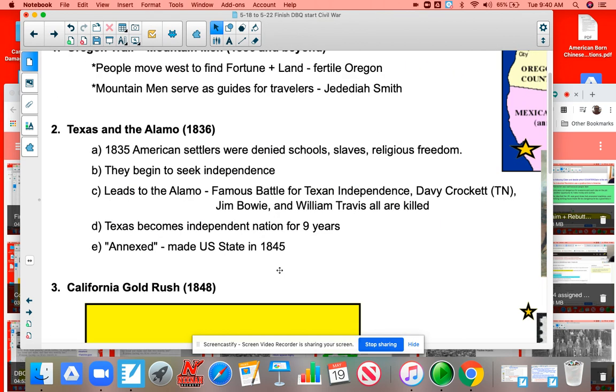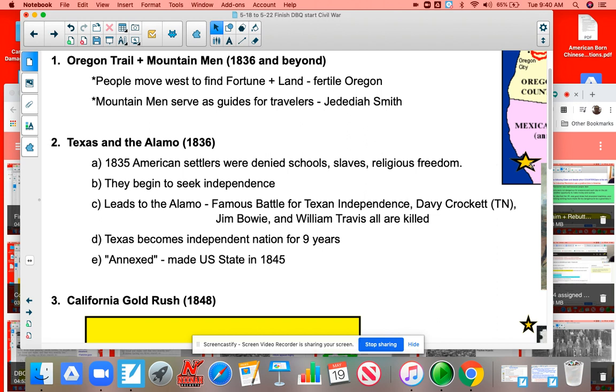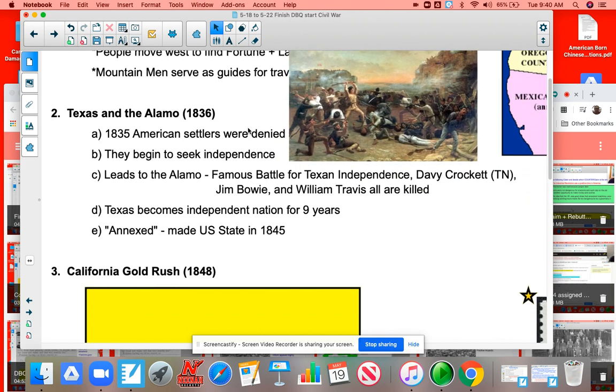Okay, Texas comes into play here. Not only were people settling the Northwest, they were also settling the Southwest. Texas was warm and people were given land by the Mexican government. They were going to be given schools, the ability to practice slavery and practice their religion freely. However, in the early 1830s, they were denied these rights to schools, to practice slavery and to freely believe what they wanted. So they started seeking independence. And then as a result of that, there's actually a battle that starts for Texas independence.